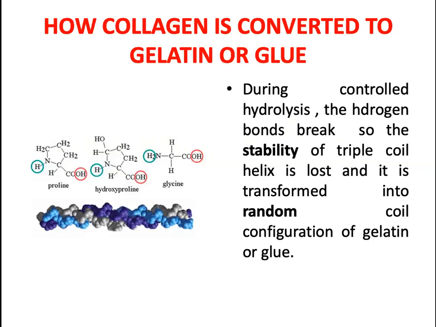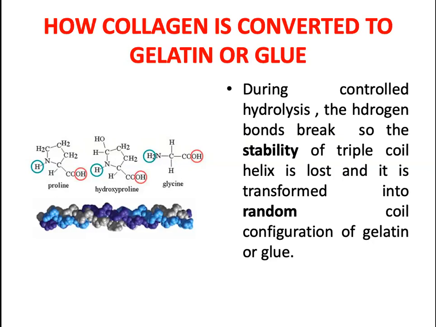When you heat it, when you do controlled hydrolysis, the hydrogen bonds will break, and the stability of the triple helix structure will be lost. It forms what we call gelatin. So gelatins are those in which the hydrogen bonds are not strongly bound, or the collagen is partially hydrolyzed, and it wiggles.